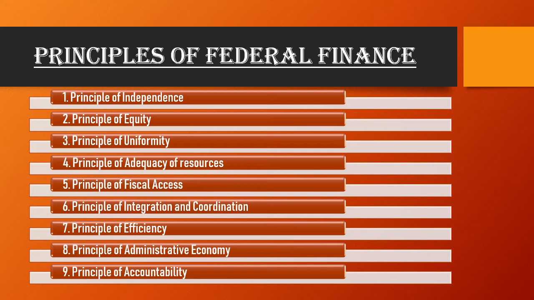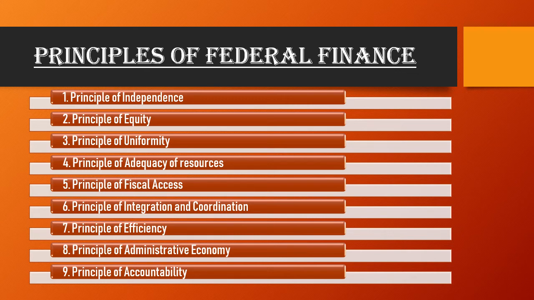The next point is the principle of integration and coordination. The financial system as a whole should be well integrated. There should be perfect coordination between the different layers of the financial system of the country. Then only will the federal system survive. This should be done in such a way as to promote the overall economic development of the country. Here we are giving freedom to both the central and state governments, but their target must be the same, that is the development of the whole country. That's why there must be coordination between every layer of the financial system.